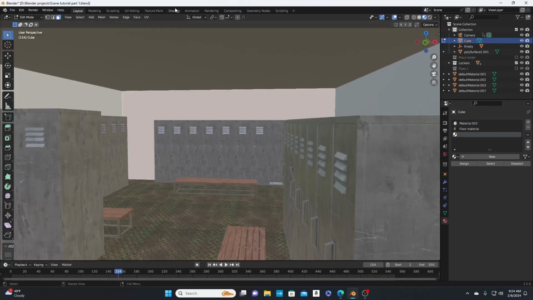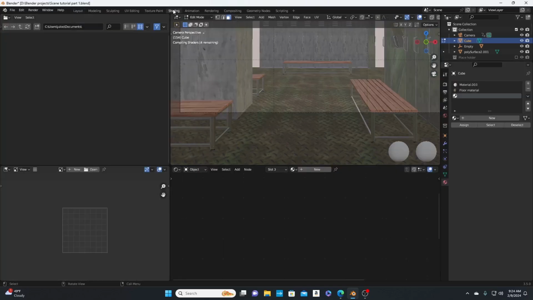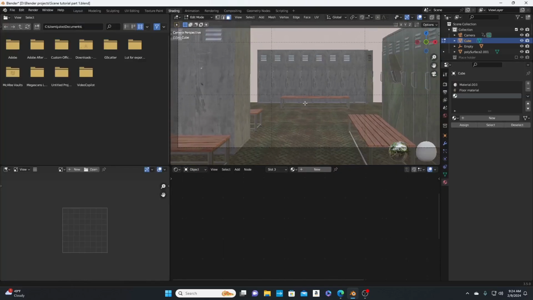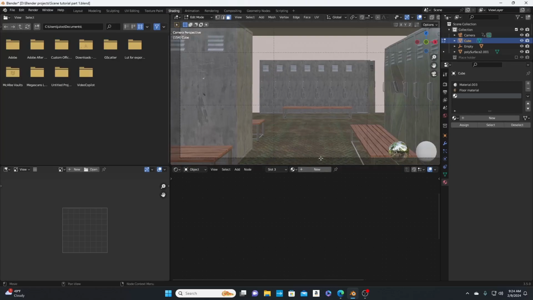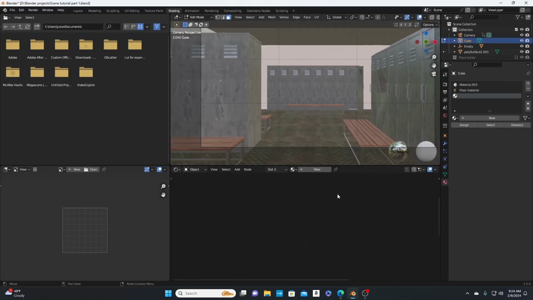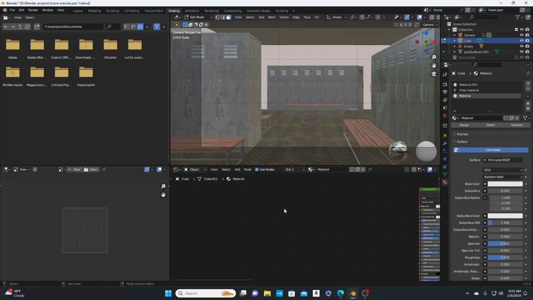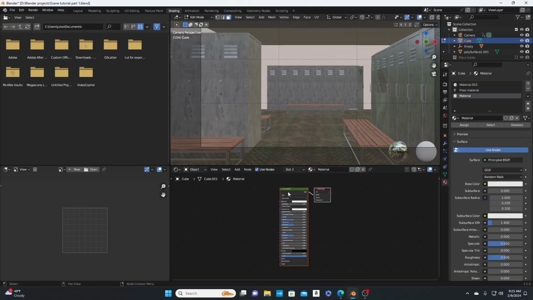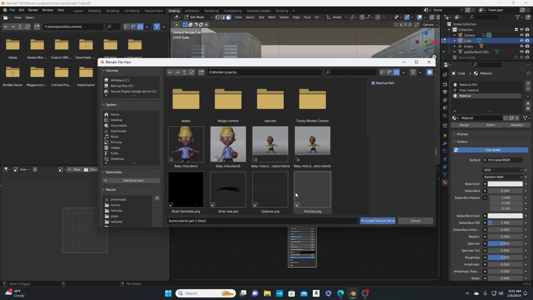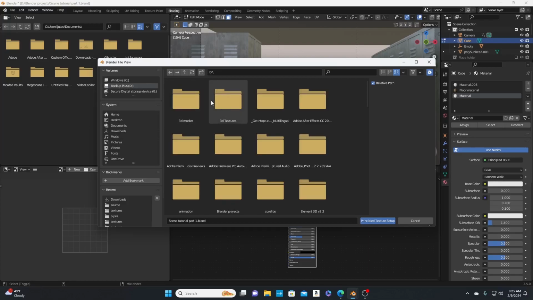Alright, so we're going to go to the shading tab, that way we can see our material and we can add it. So hit new to add material. Alright, and then we're going to do the Node Wrangler, where it's Control Shift T. And we're going to find where I saved the brick texture at. So we find that.